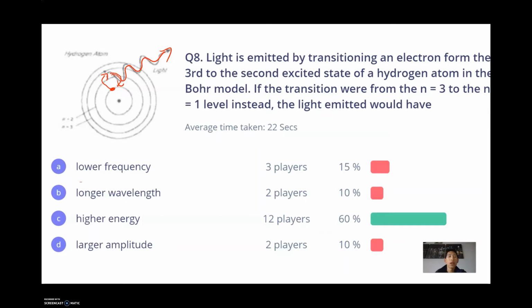If I were to draw here, again, the amount of energy that they lose has to do with the difference in energy between these two levels. And that difference is different for different elements, which is why we saw the different colors.